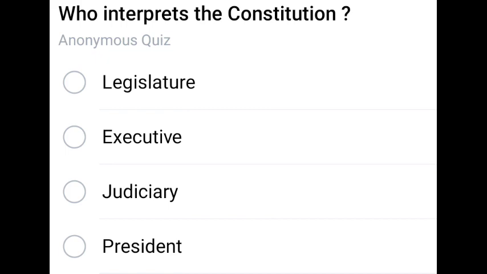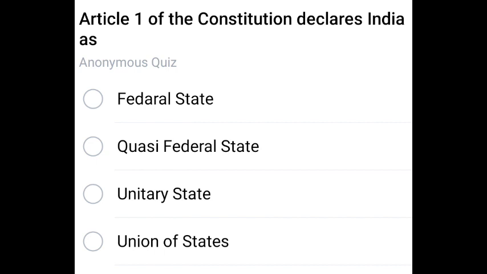So it is a repeated question. Many times we learned this question. Next question. Article 1 comes under Union of States. Article 1 of the Constitution deals with India as Union of States. Next question.